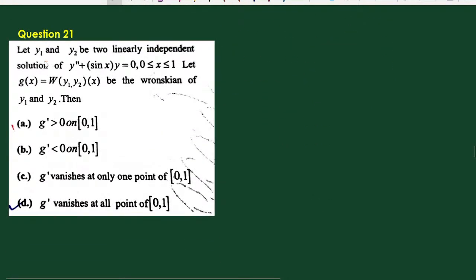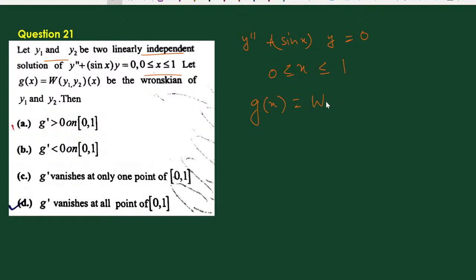Question 21. Let y1 and y2 be two linearly independent solutions of y double dash plus sin x into y equal to 0, with 0 less than x less than 1, and g(x) equal to the Wronskian of y1 and y2 on x. So g(x) is the Wronskian. Let g be the Wronskian of y1 and y2, then which of the following options is true here? Now we first calculate the Wronskian of x.